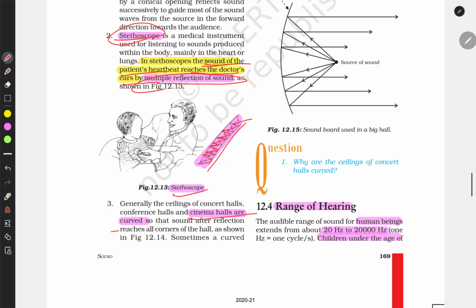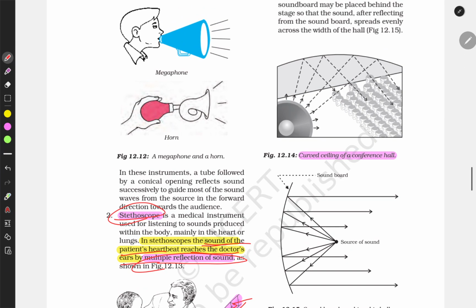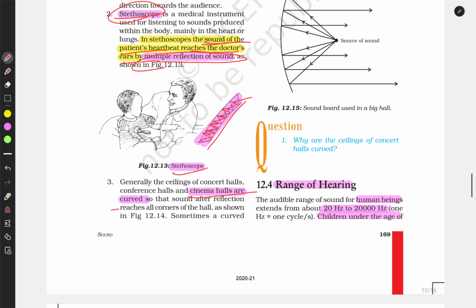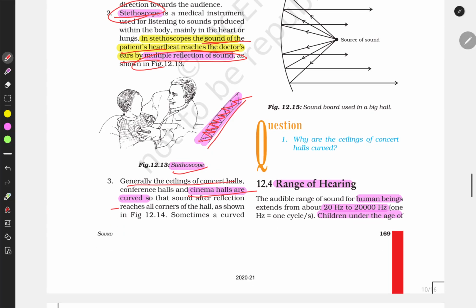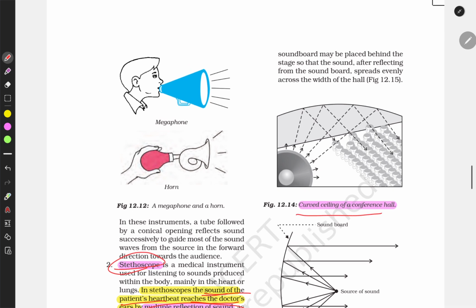And cinema halls are generally covered by sound absorbing seats, and the ceilings are designed in this way, like sound goes this way, it reflects in a way that it goes to the center where the people sit.